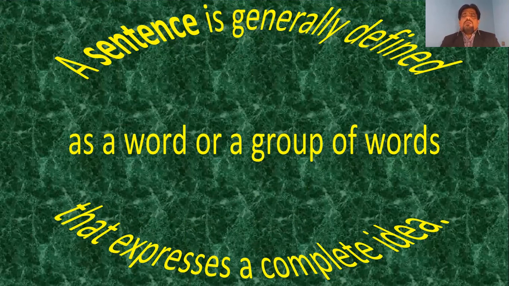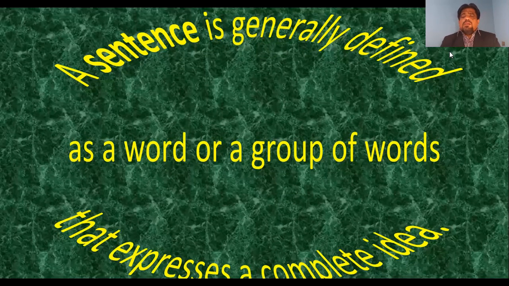So let us see how it works. A sentence is generally defined as a word or a group of words that expresses a complete idea. That is the most important thing. A sentence must express a complete idea.